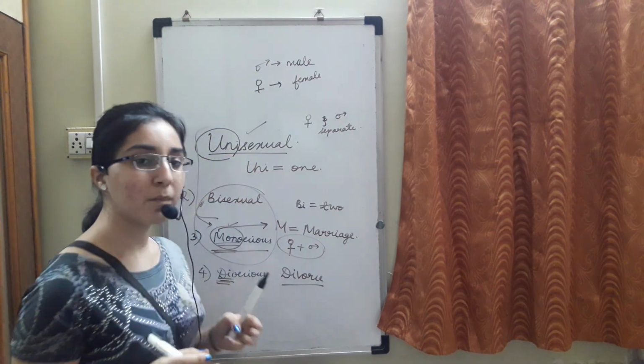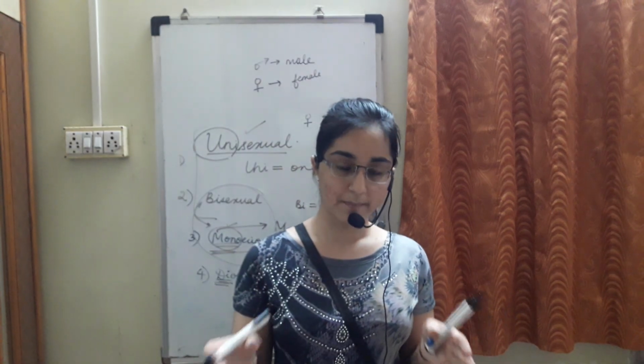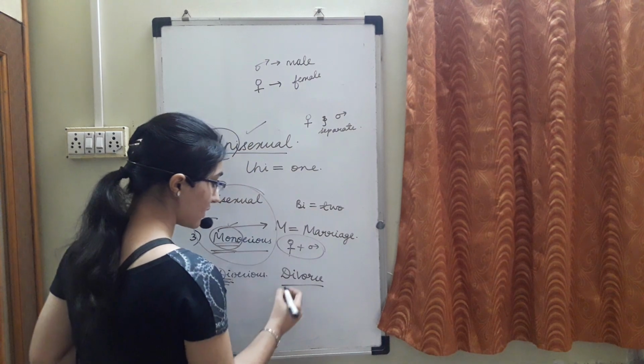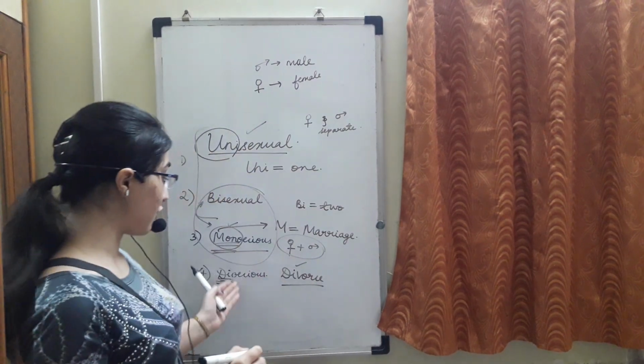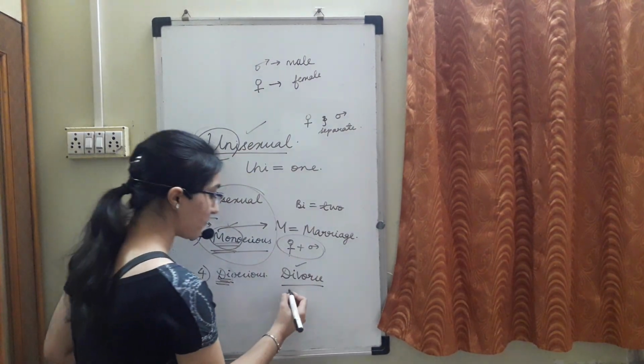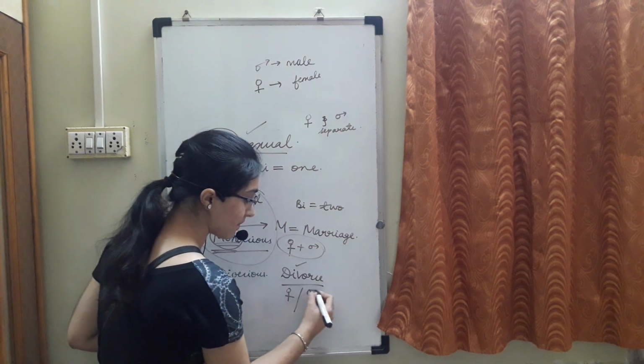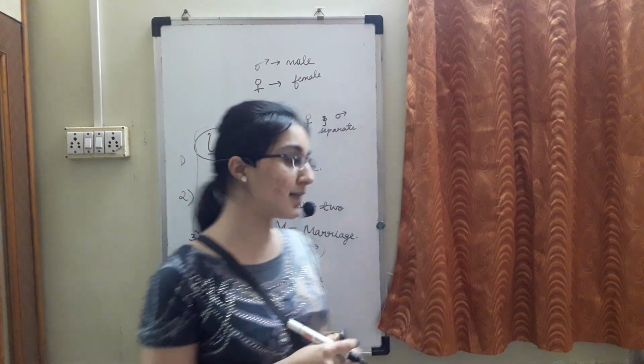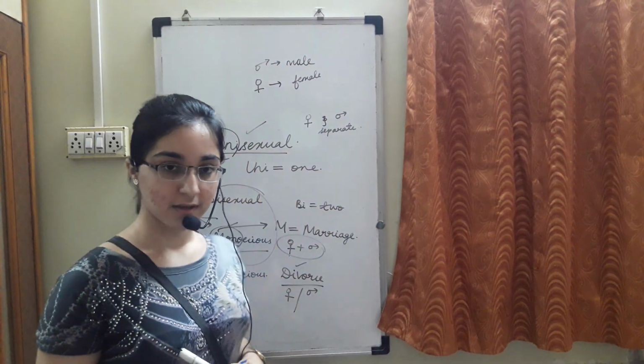When two people divorce, it means they plan to separate. So that is the meaning of your dioecious. Female and male partners are separate. So we say it is dioecious.